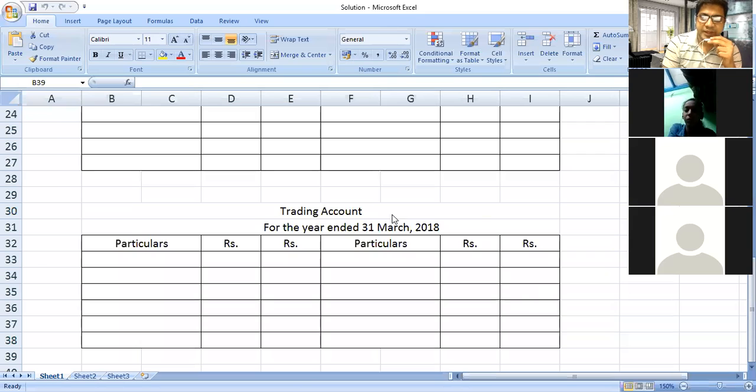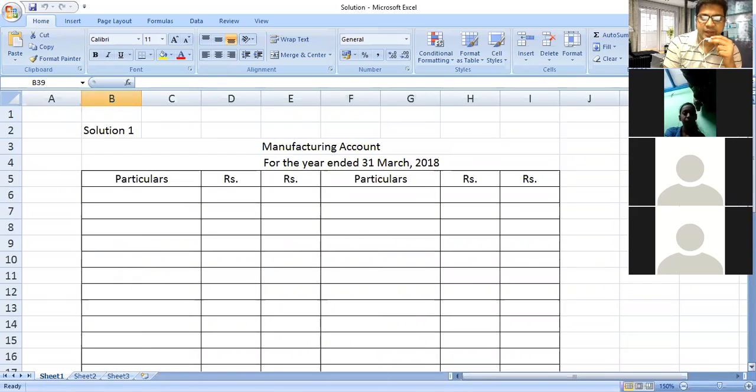Now, we will prepare the trading account and the manufacturing account. You can prepare on the first page of the notebook, the whole page you have to write for the manufacturing account and the trading account. Now let us start our problem solving. You already wrote the problem in your notebook.